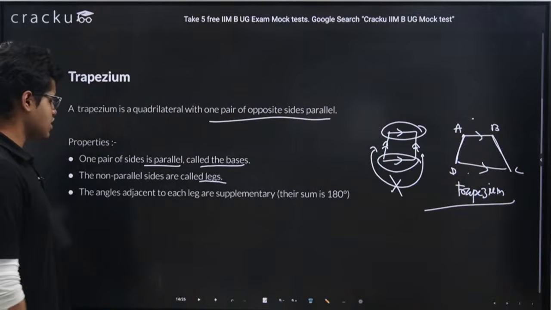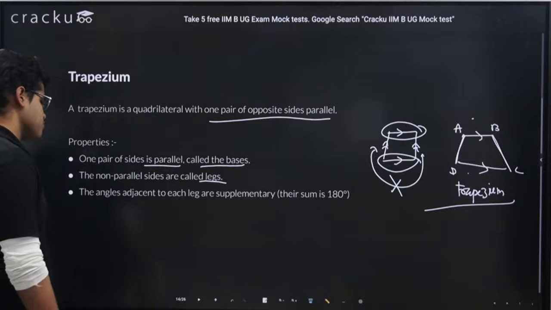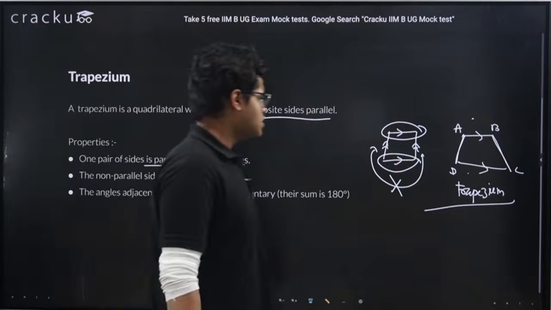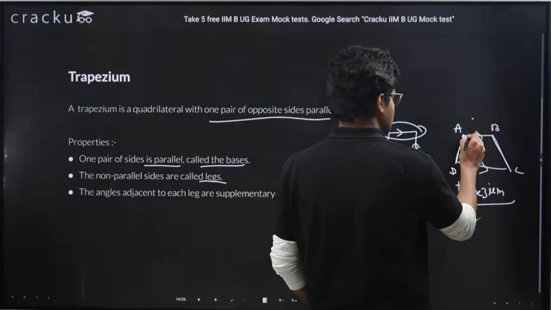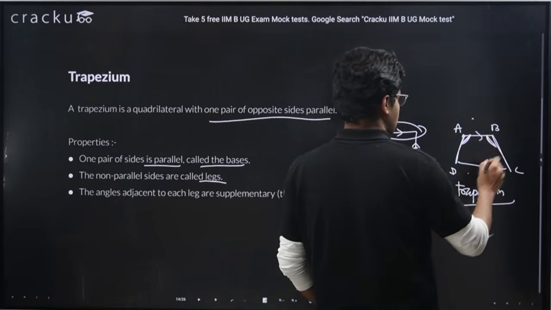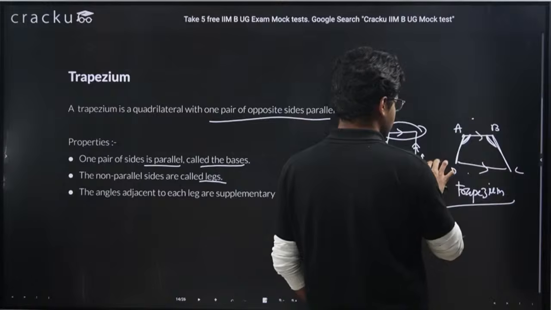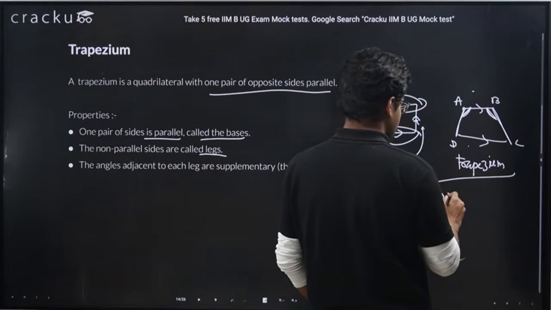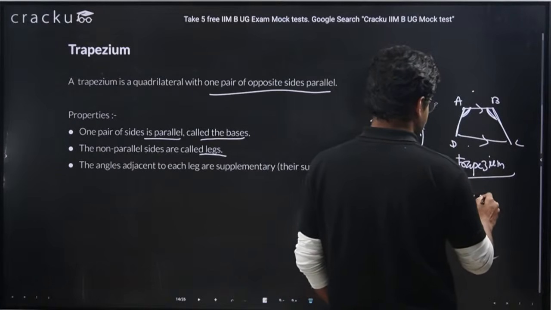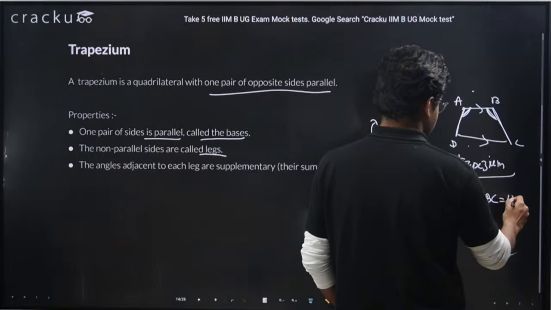And angles adjacent to each leg are supplementary. What does this mean? This means that the sum of these two angles, angle DAB plus angle ABC, is 180 degrees.